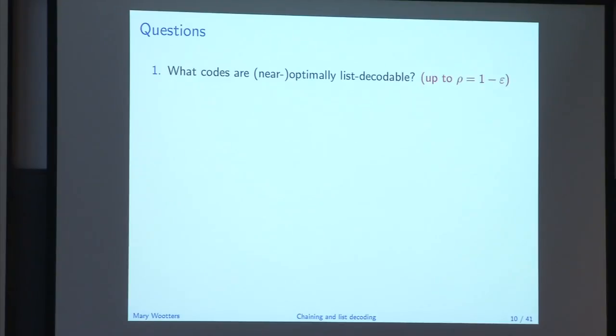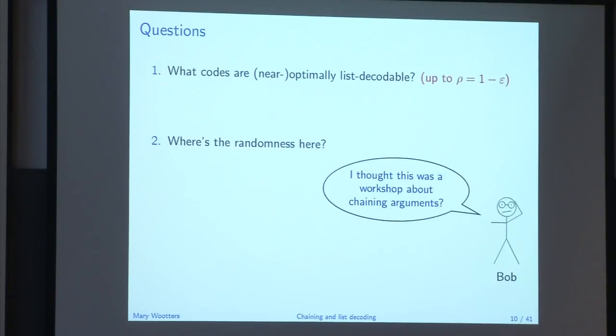There's another question you might be asking yourselves at this point, which is, where is the randomness here, right? This is supposed to be a workshop about chaining arguments. So far, everything is deterministic. Okay, so let me give you a very brief answer to the first question, which will explain the second question. Okay, so what codes are near optimally list decodable? So completely random codes. Plunk down all those red dots completely at random.